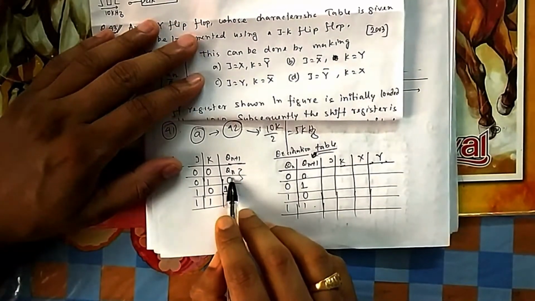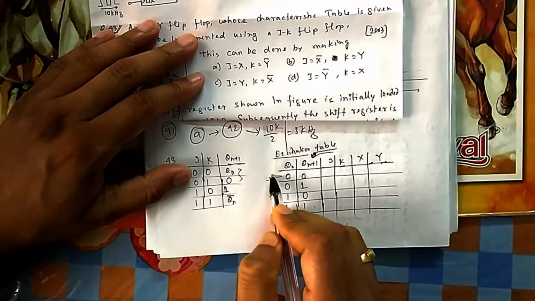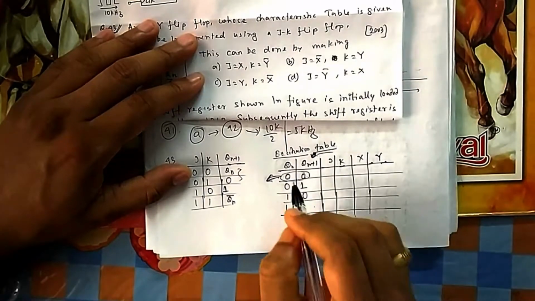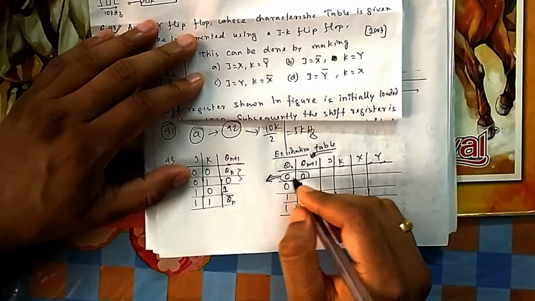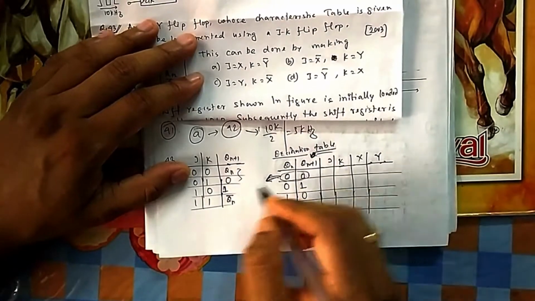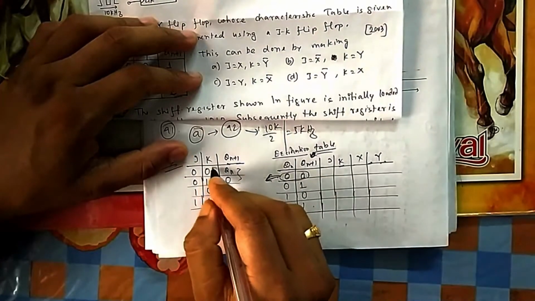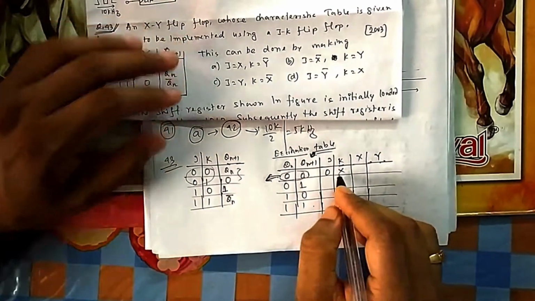So if either of these two comes, then this conclusion will hold true. What is the conclusion here? Initial state is 0, next state should also be 0. So if I write it here, if you think of these two cases, J is 0 and K can be anything.